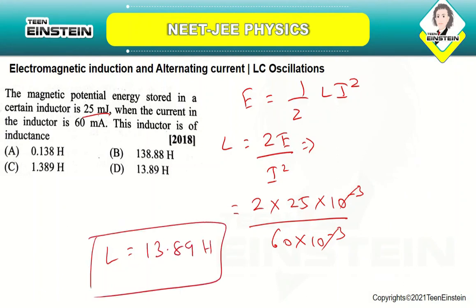So the correct answer is option number D, 13.89. It's just a direct substitution into the energy of the inductor formula, E is equal to half L I square, and you are finding out the inductance value is 13.89.